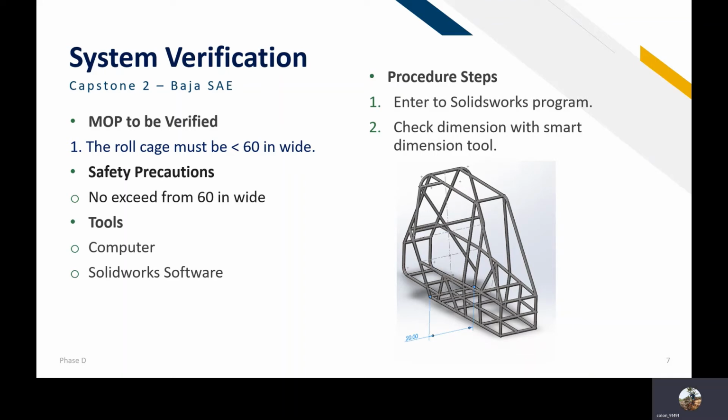To validate our first MOP, we need the vehicle not to exceed 16 inches in width. The necessary tools to validate this MOP are a computer and the SolidWorks software. The steps to follow are to enter the SolidWorks program and check the dimension with the Smart Dimension tool.